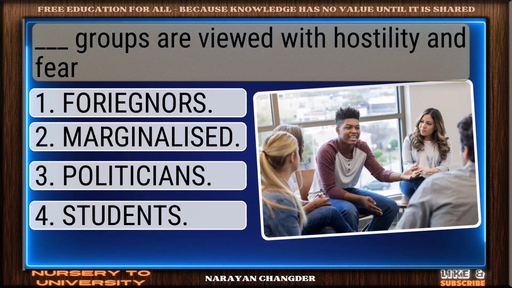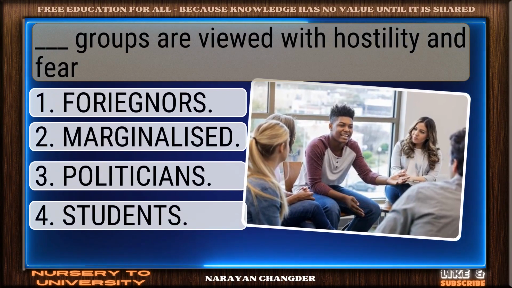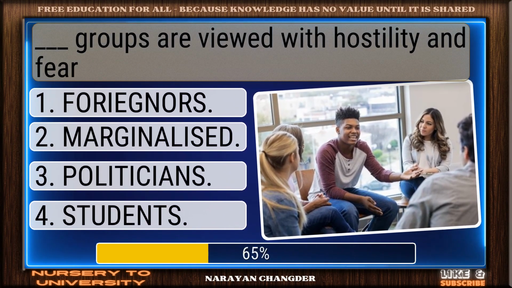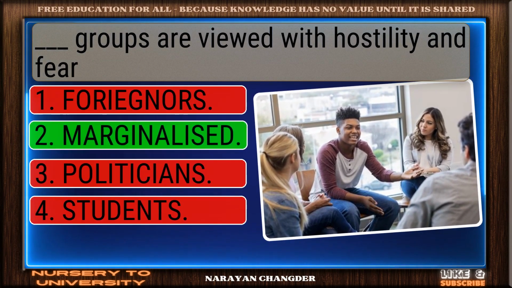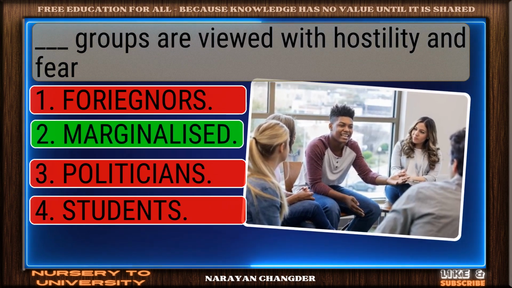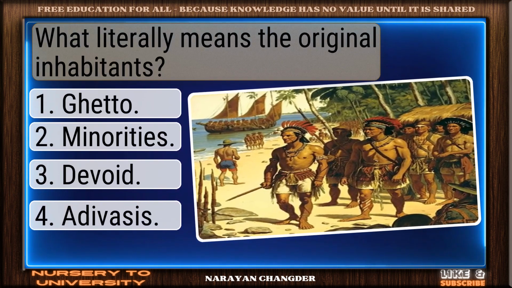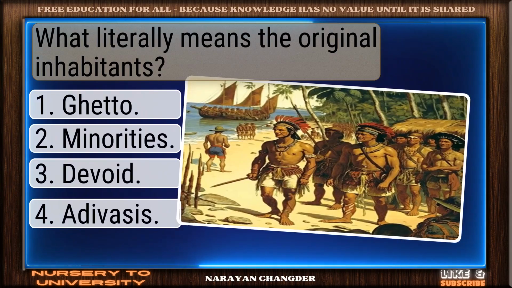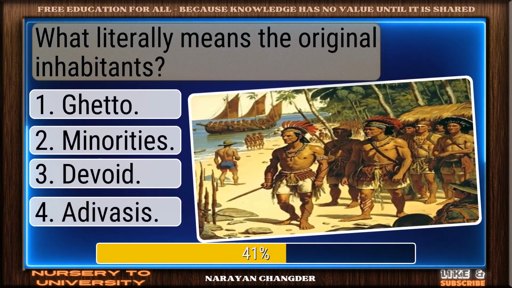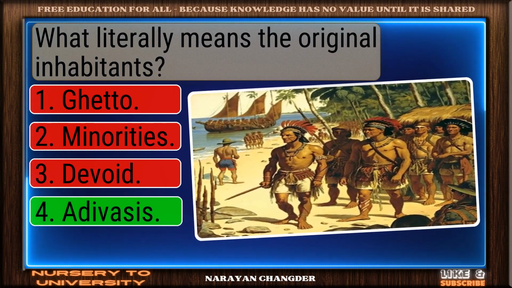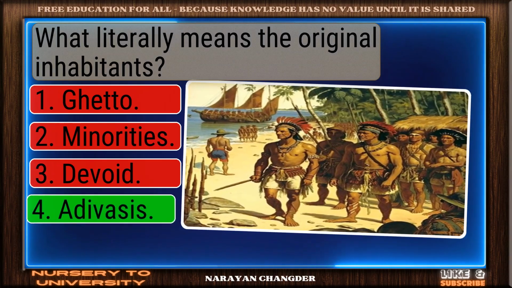Question number 48. Dash groups are viewed with hostility and fear. Valid point. Marginalized is true. Question number 49. What literally means the original inhabitants? Solid response. Adivasis is a valid choice.